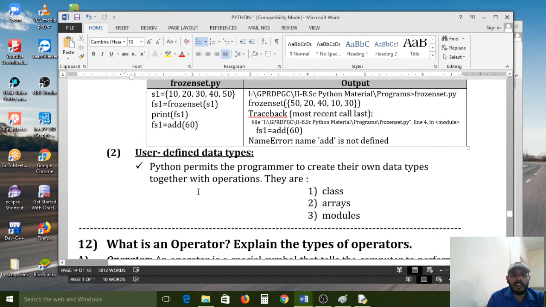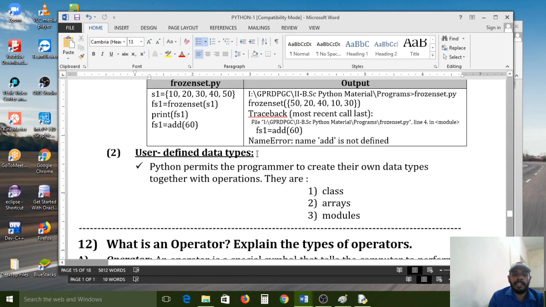Next, user defined. That example also I have given here. Frozenset is the predefined function. If you use frozenset, the set is also frozen. If you use the frozenset function, the predefined set, it can freeze it. It can lock it. You can't edit.